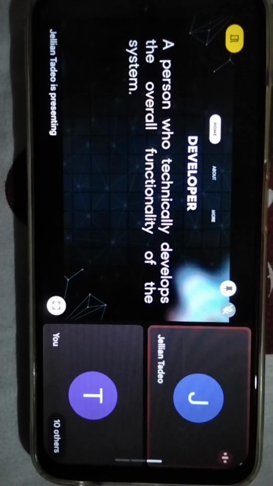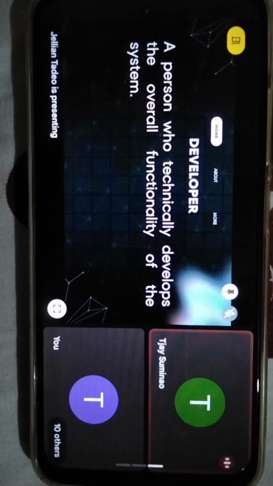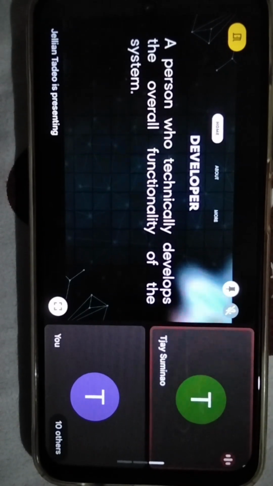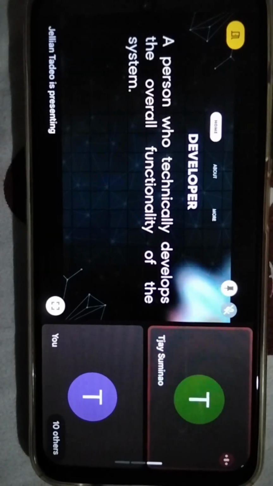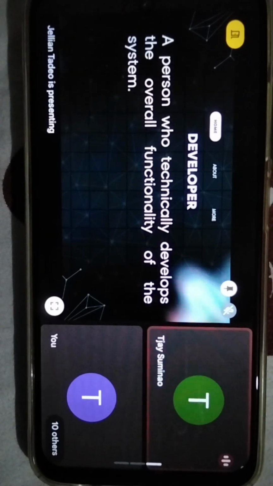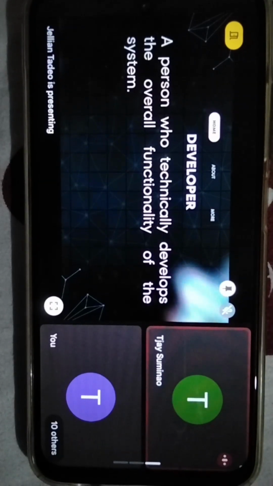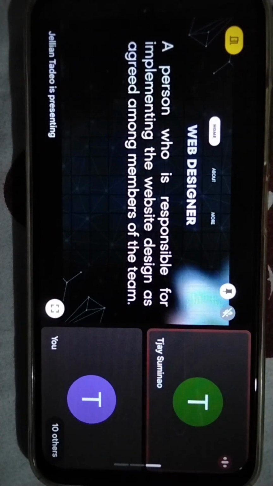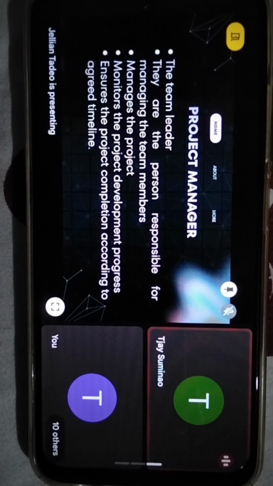Project manager. My idea about the project manager is that this role is very important because every team needs a leader. The project manager makes sure that the group is organized, the tasks are divided properly, and the deadlines are followed. For example, if you are making a school website, the project manager will be the one to plan the schedule, assign roles, and guide the team until the website is completed.